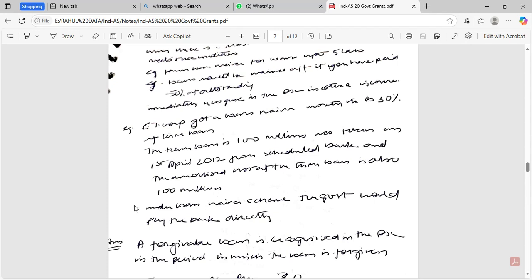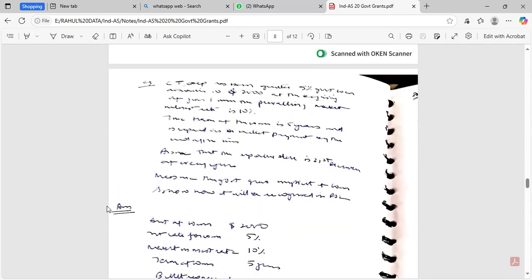100 million was taken on 1st April 2012 from the scheduled bank, and the amortized cost of the loan is also 100 million. Under the loan waiver scheme, the government would pay the bank directly. A forgivable loan is recognized in the P&L in the period in which the loan is forgiven. Term loan account debit to other income 30. Loan is given below market rate of interest. Market rate of interest is 10%. Government grant is 2%, and the amount charged is 8%.